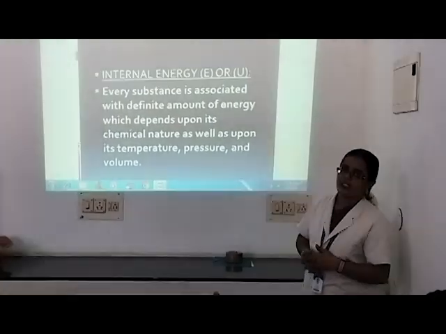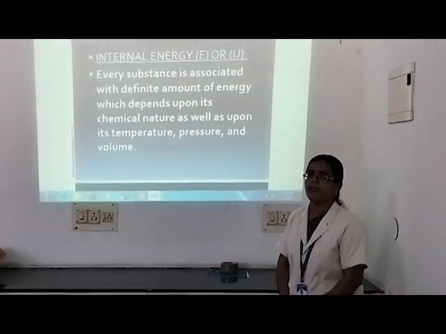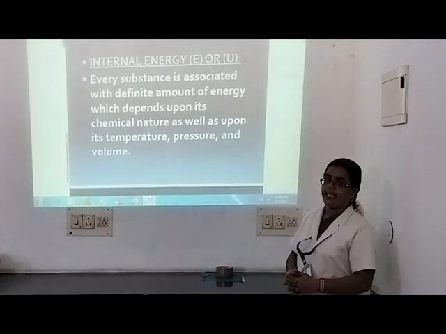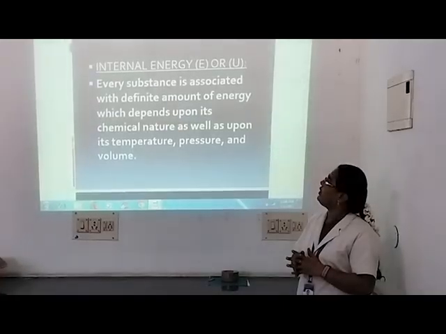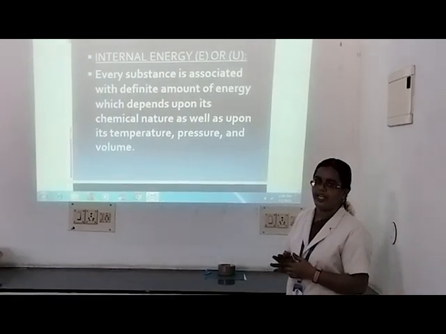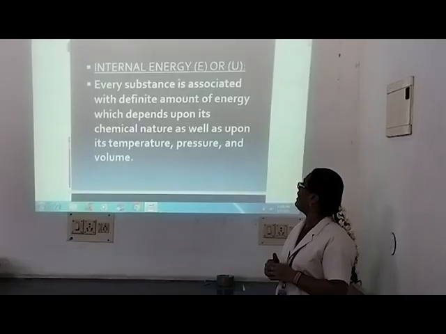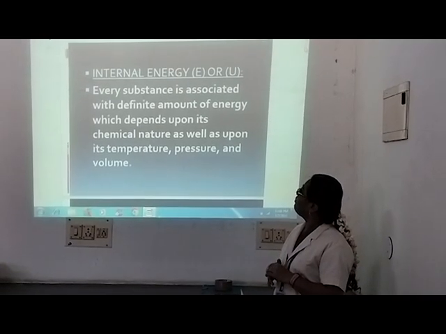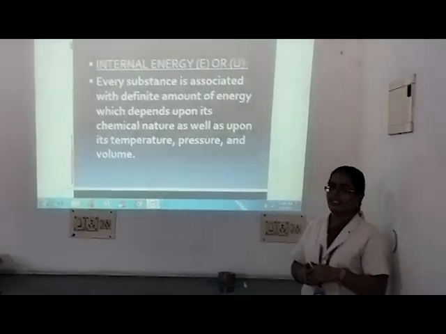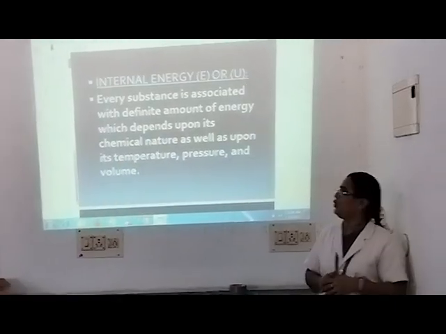Now let us discuss what internal energy is. It is denoted with the symbol U or E. Every substance is associated with a definite amount of energy. This definite amount of energy is known as internal energy. It depends upon the chemical nature, and also upon the pressure, temperature and volume.